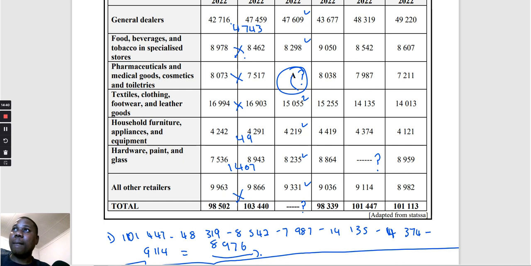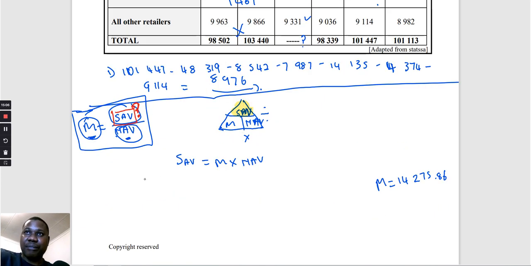So we're going to have 47,609 plus 8,298 plus 15,055 plus 4,219 plus 8,235 plus 19,331, and that gives me what? That gives me 92,746 plus A. We couldn't add A. You understand? So we have the sum of the values.